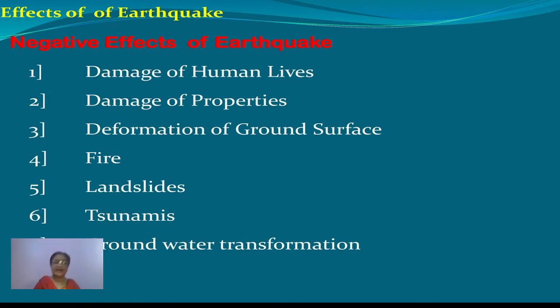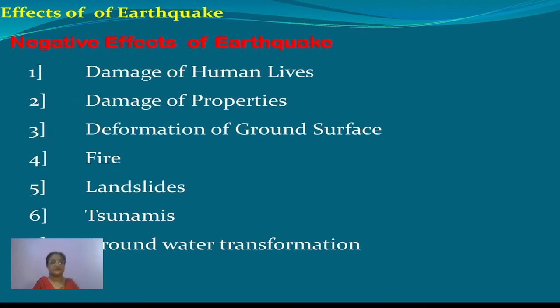Then fire incidents can take place. Then on the slopes of mountains which are free of vegetation cover, the chances of landslides are increased. Besides this, groundwater transformation is seen.